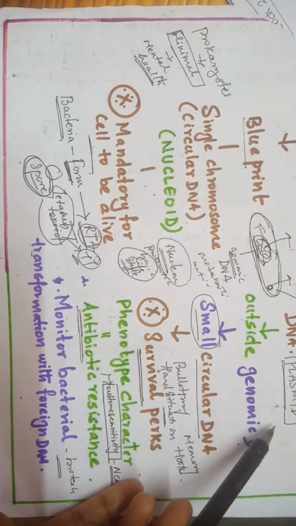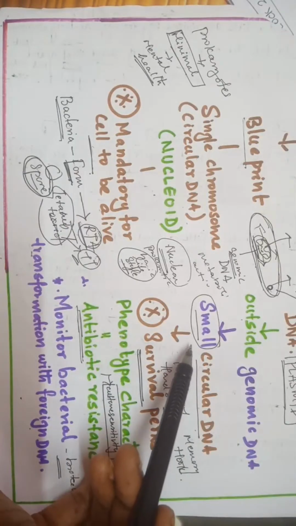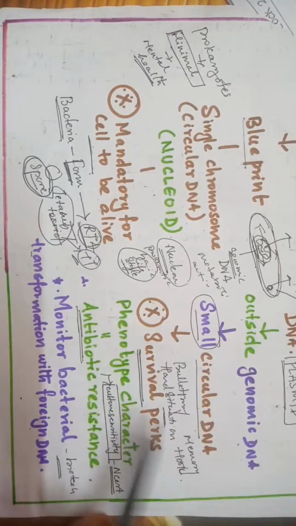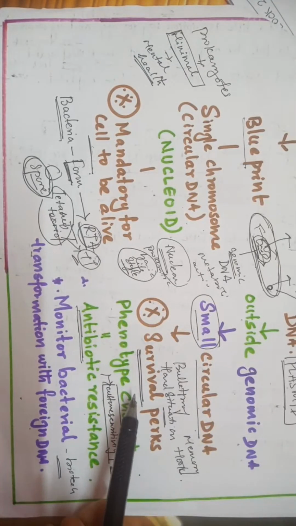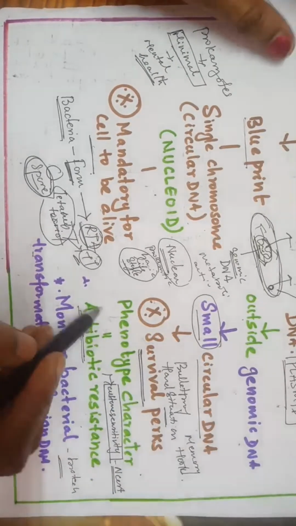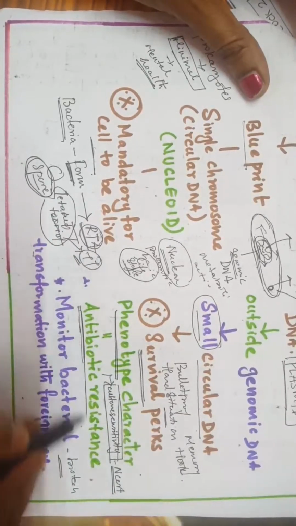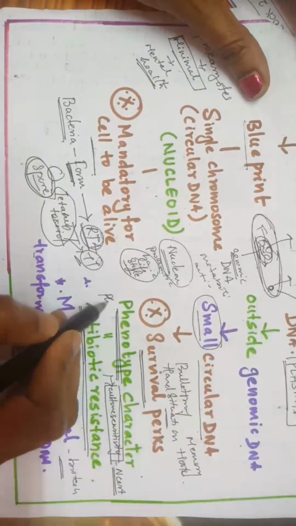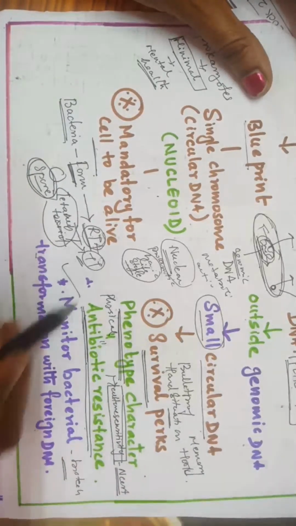Here, this extra chromosomal DNA is present outside the genomic DNA. It is a small circular DNA. It gives a survival perk, which means additional character which enhances the life of the organism. Bacteria, example is antibiotic resistance. One expression of the phenotypic character of plasmid is antibiotic resistance. These are the code words: phenotype, physical trait, antibiotic resistance. Okay, then this comes in biotechnology.